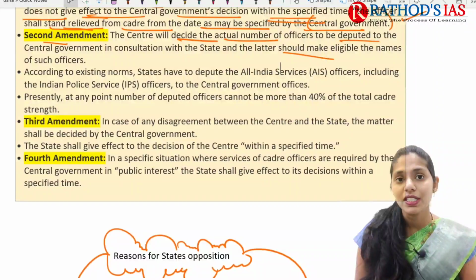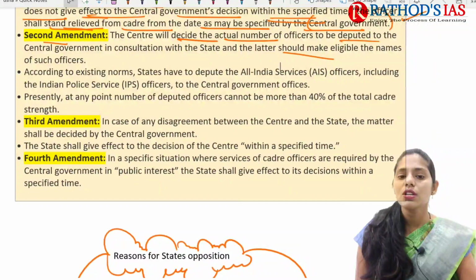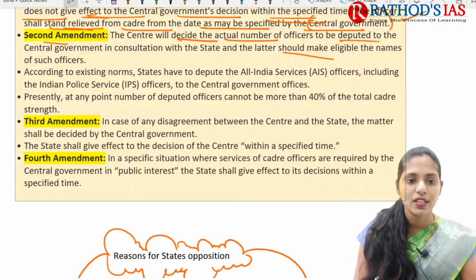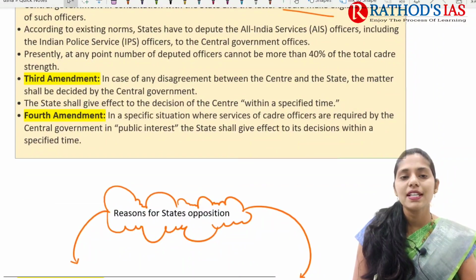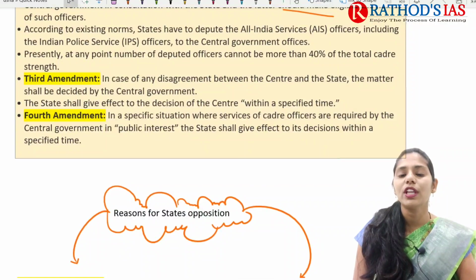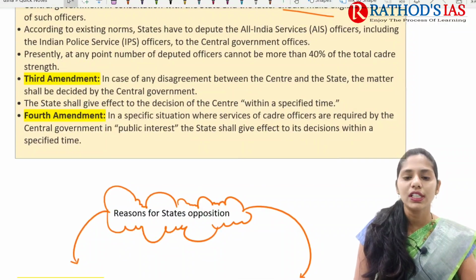But this second amendment says the center will decide the actual number of officers to be deputed. Presently, the number of deputed officers cannot be more than 40% of the total cadre strength.